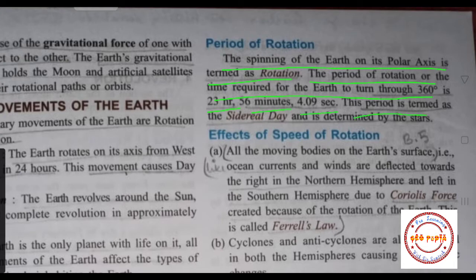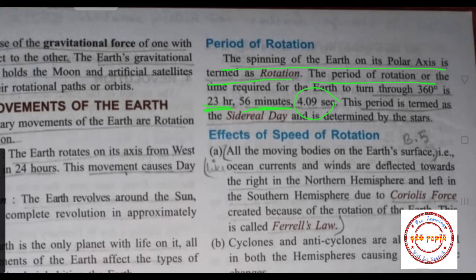This period is termed as a sidereal day, and it is determined by the stars. You can omit this 4.09 also, so you can say, lump sum, it takes 23 hours and 56 minutes.